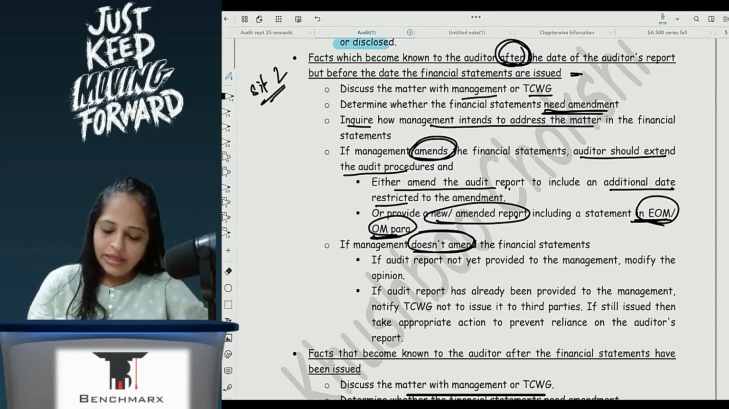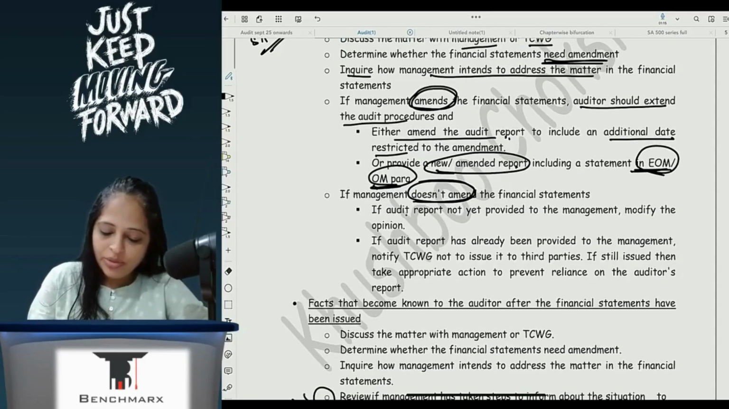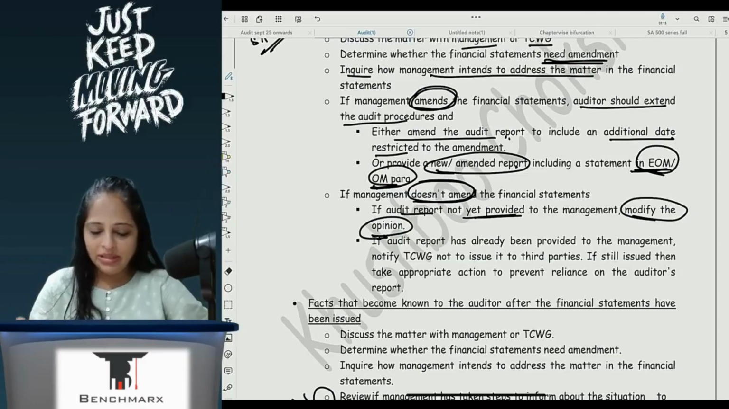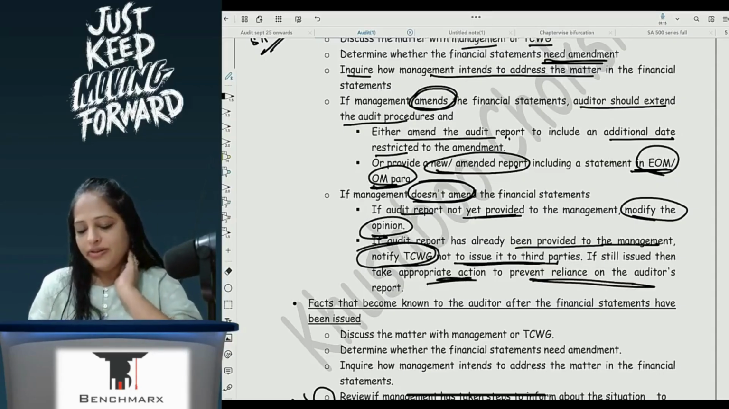Now, if the management does not amend, then if the audit report is not yet provided to the management, modify the opinion. I have issued, but I have not provided it, so I will modify my opinion. If the audit report has already been provided to the management, notify TCWG not to issue it to third parties. If still issued, then take appropriate action to prevent reliance.